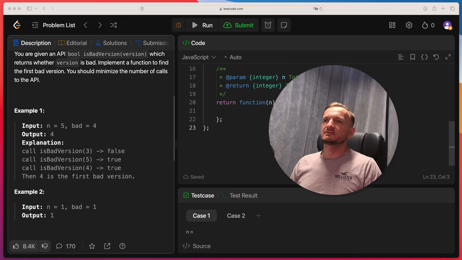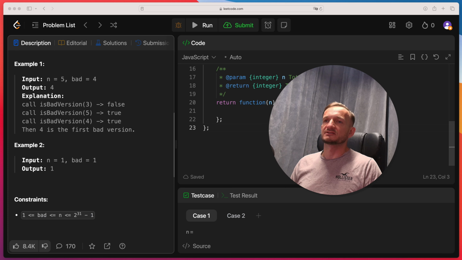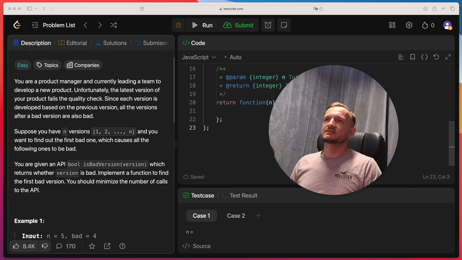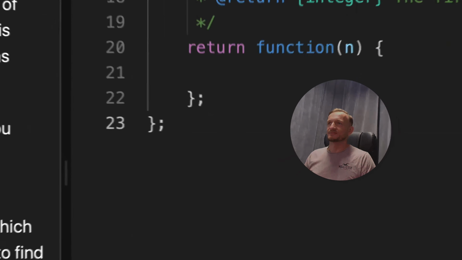So that generally makes sense. We see in the constraints that the number can get quite large. So let's think about it for a moment and get back to the solution.